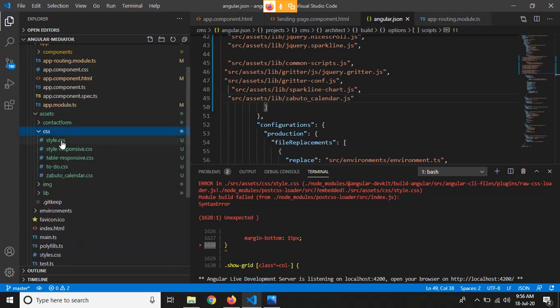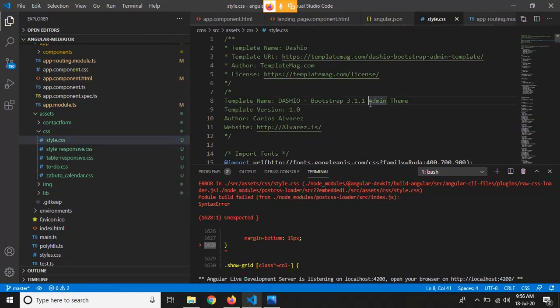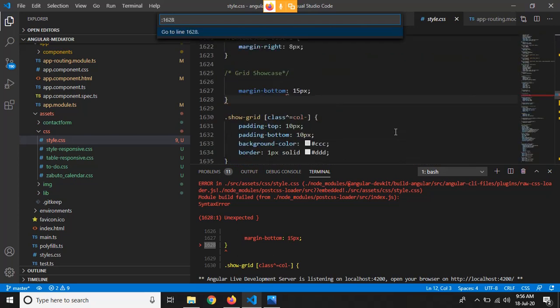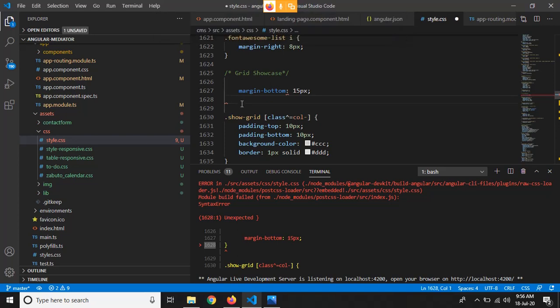To go directly to that line number, you can just press Ctrl and G, and then put the line number 1628. It will directly take you to that line number. So just check if this solves it.